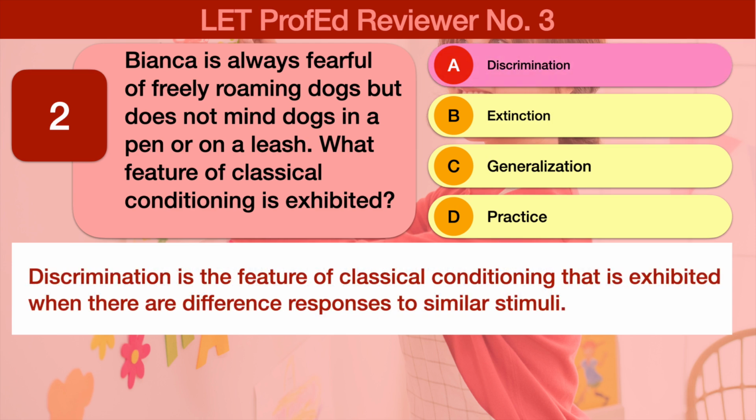The correct answer is A. Discrimination. Discrimination is the feature of classical conditioning that is exhibited when there are different responses to similar stimuli. Therefore, this is the correct answer. Extinction is when the conditioned response is lost. Generalization is responding the same way to a similar stimuli. This is the opposite of discrimination. Practice is not a feature of classical conditioning.